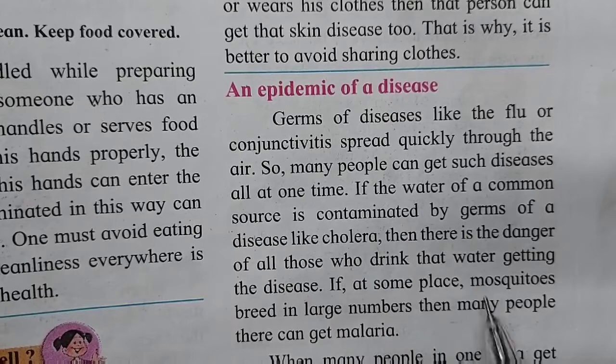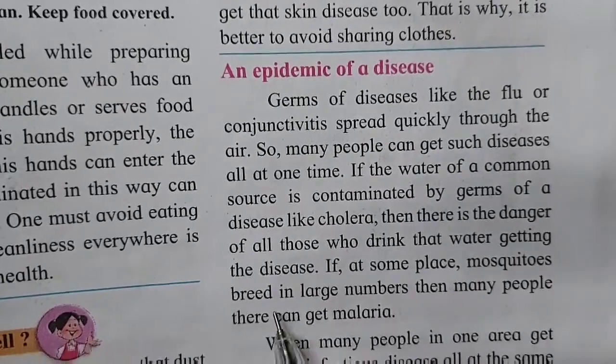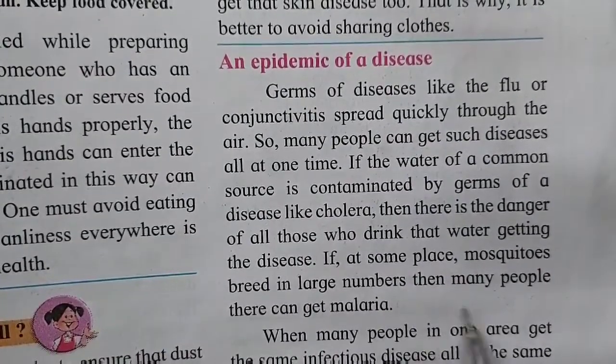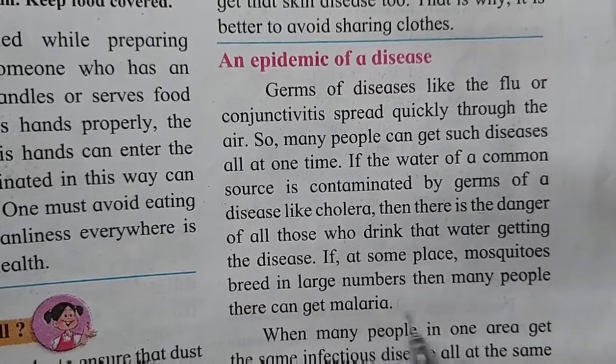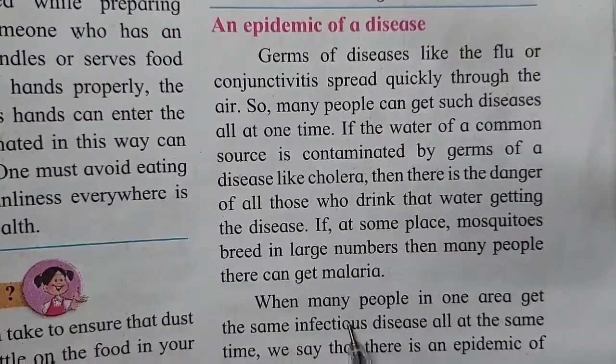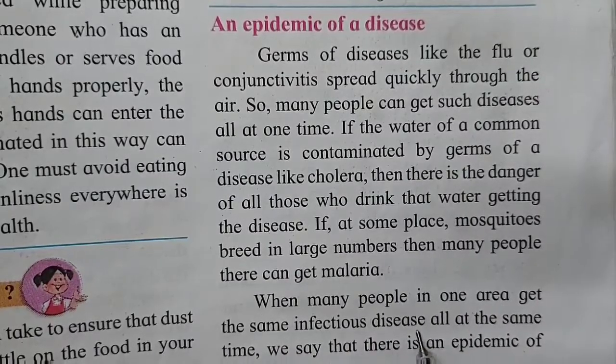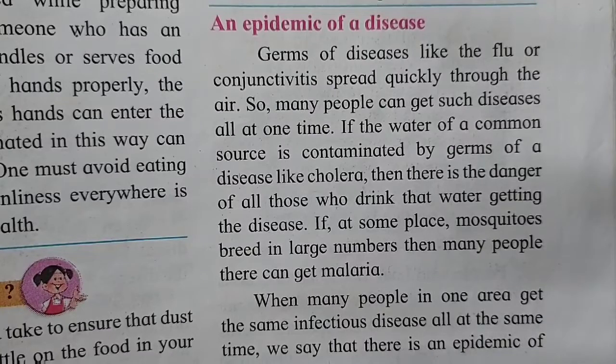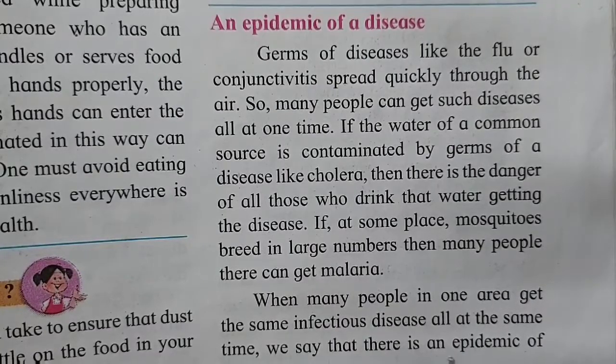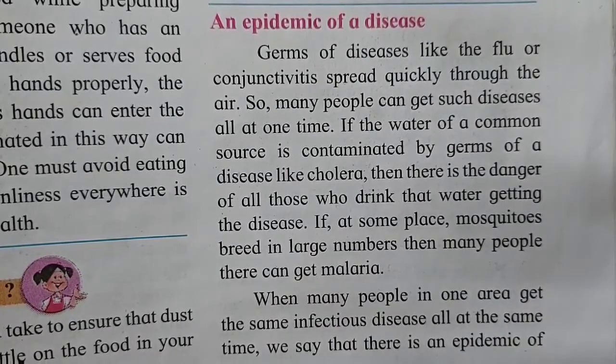If at some places mosquitoes breed in large numbers, then many people there can get malaria. When many people in one area get the same infectious disease at the same time, we say that there is an epidemic of the disease.